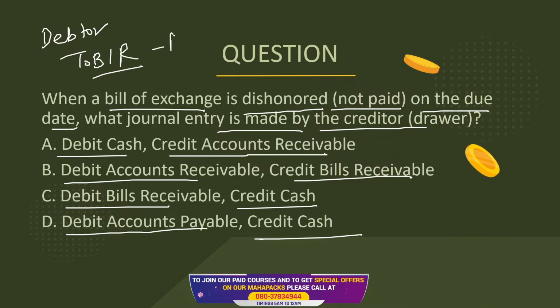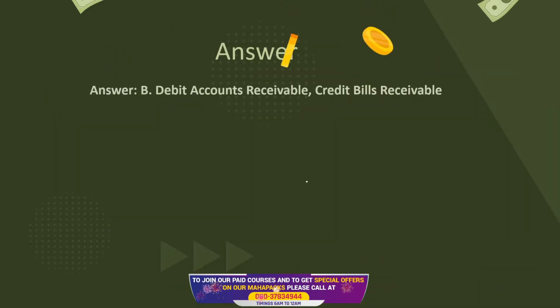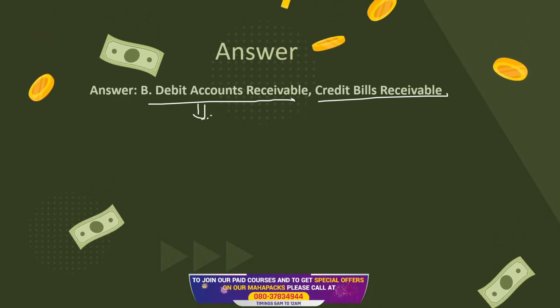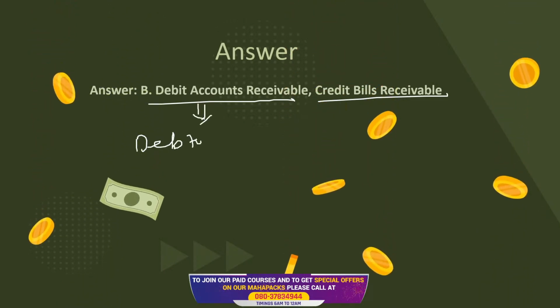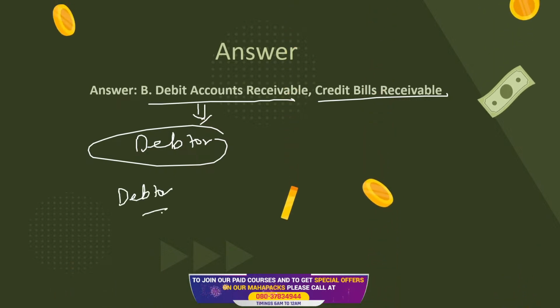Because it was an asset, the asset is reversed and the person is again my debtor. I am supposed to receive money from him. So debit cash? No, we are not receiving even a single penny. Debit the accounts receivable? Yes, he has again become my debtor. And again we have something called bill receivable. So we have debit the accounts receivable, the debtor, the person who is supposed to pay me money. So the journal entry is debtor to BR.